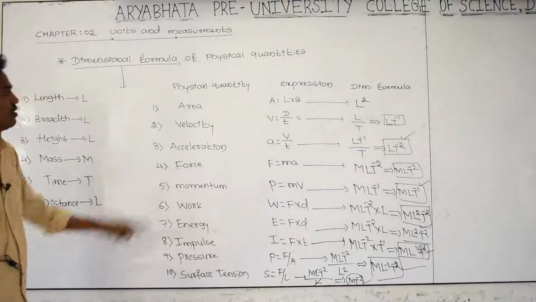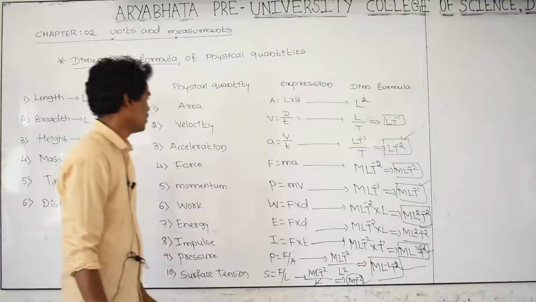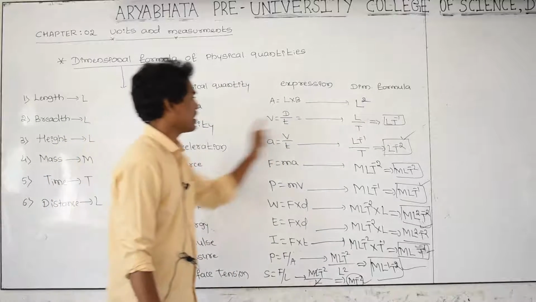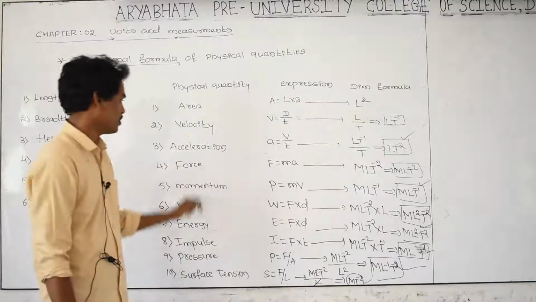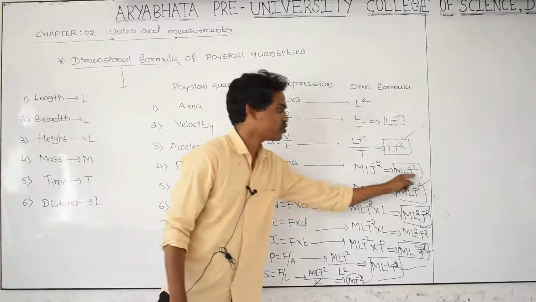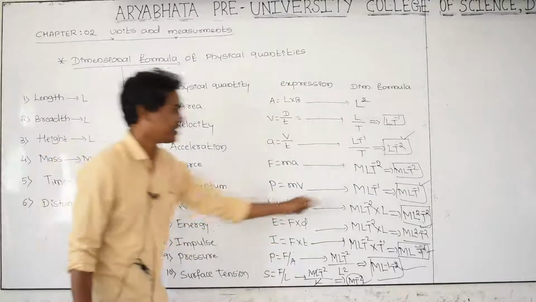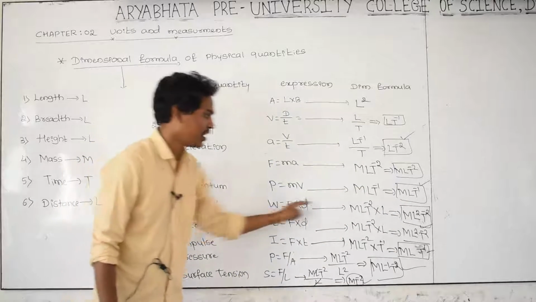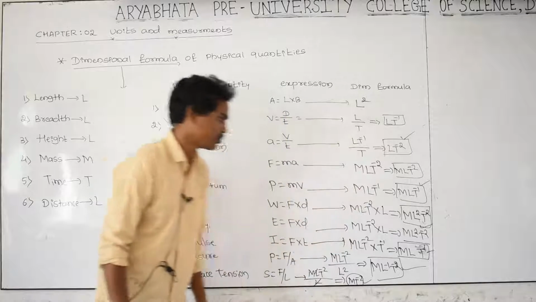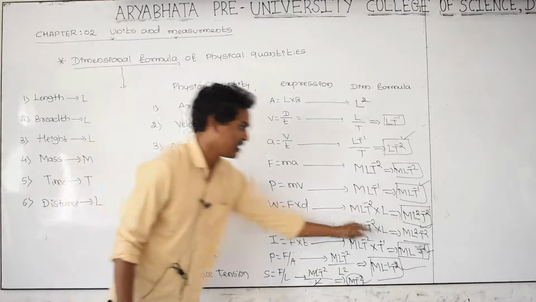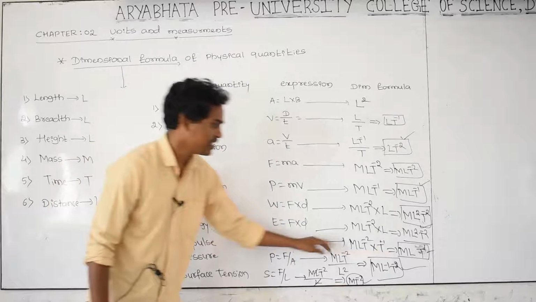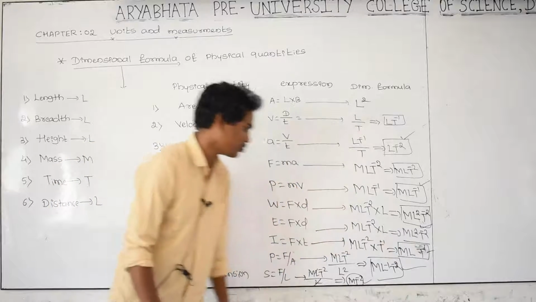And these are all: area L square, velocity LT raised to minus 1, acceleration LT raised to minus 2, force M LT raised to minus 2, momentum M LT raised to minus 1, work done M L square T raised to minus 2, energy M L square T raised to minus 2, impulse M L T raised to minus 1.